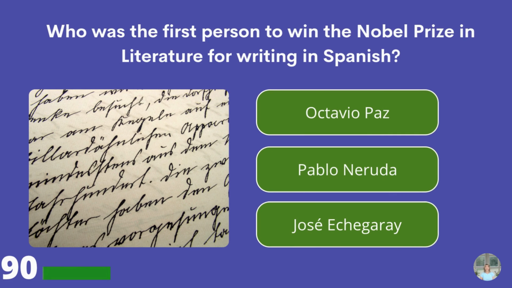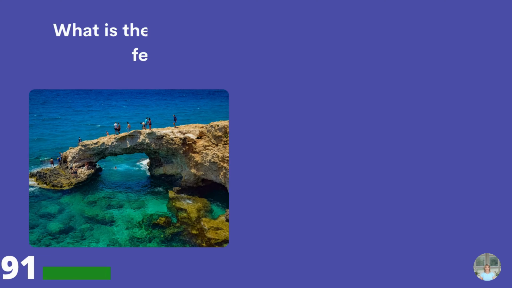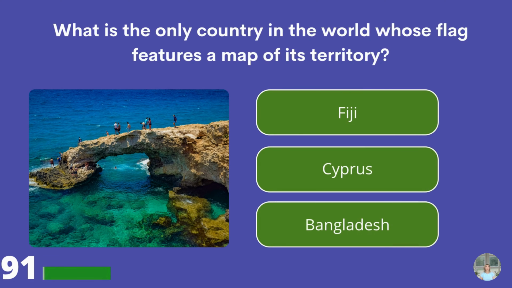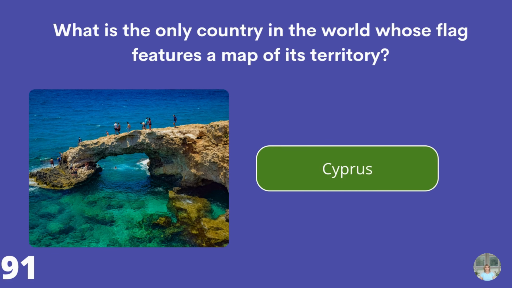Who was the first person to win the Nobel Prize in Literature for writing in Spanish? Octavio Paz, Pablo Neruda, or José Echegaray? José Echegaray. What is the only country in the world whose flag features a map of its territory? Fiji, Cyprus, or Bangladesh? Cyprus.